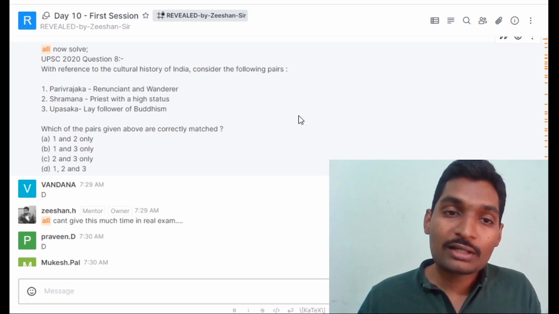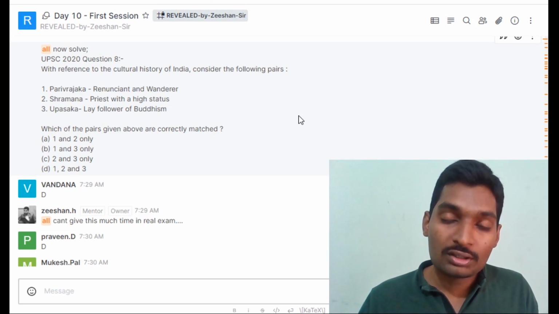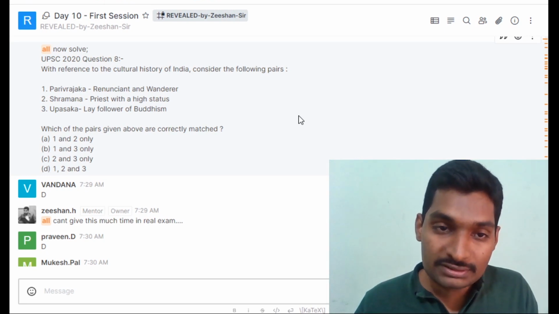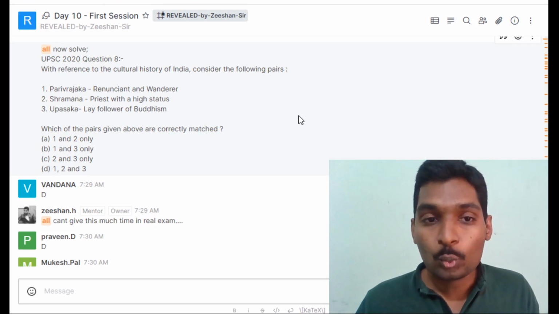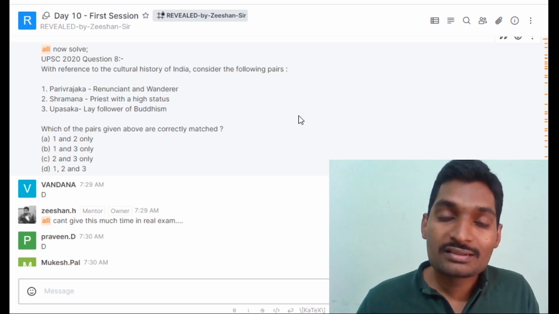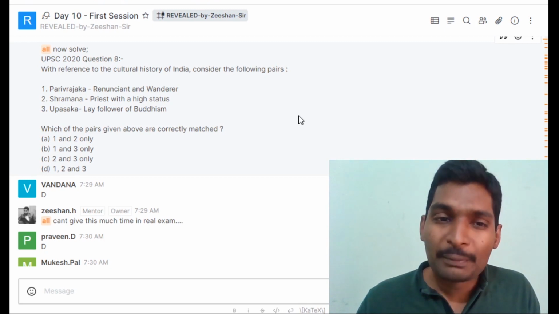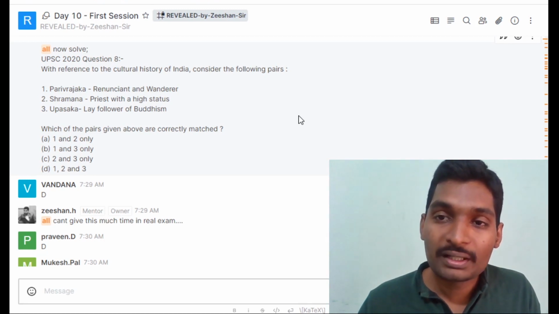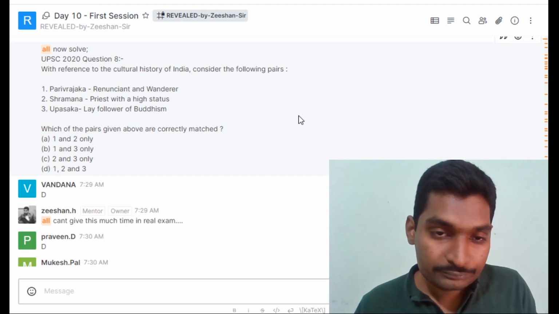Here we are going to use the technique that we call wordplay. Among the three given keywords, the three given names, which is the most known among the three? It is certainly Shramana. Parivrajaka and Upasaka are less likely to be known by a good number of candidates.